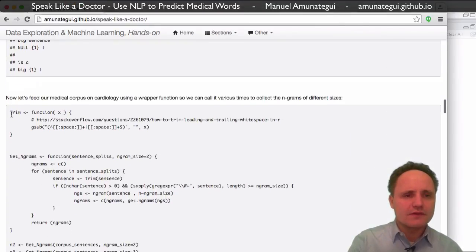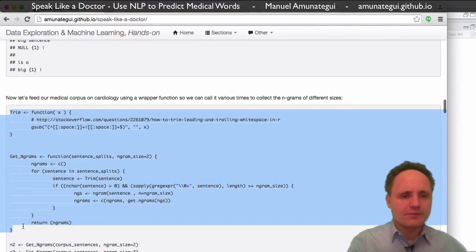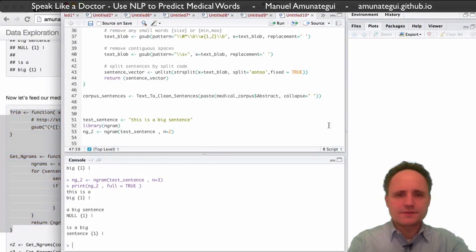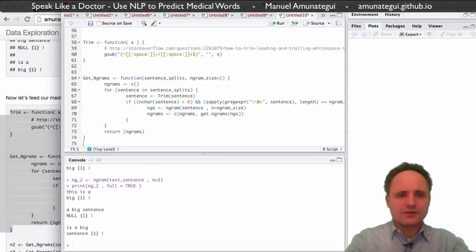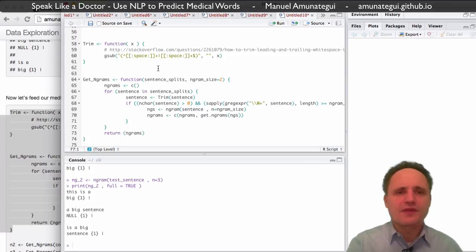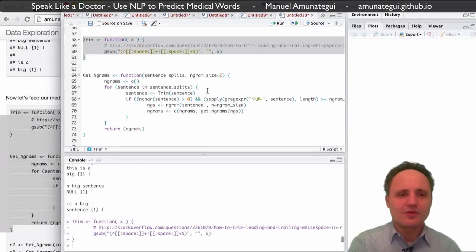So now we've done this. I'm going to construct two more functions to help us get this done. The first is something I found on Stack Overflow. It's a neat little trimming function. Surprisingly, R doesn't have a trim function in the base package, so this is just using gsub, and it does it for us. If you're interested in learning more about it, there's a link to where I found it. So we'll load that in memory.